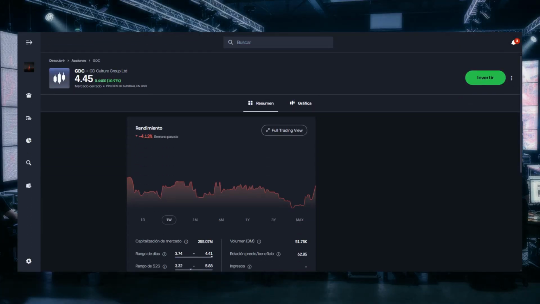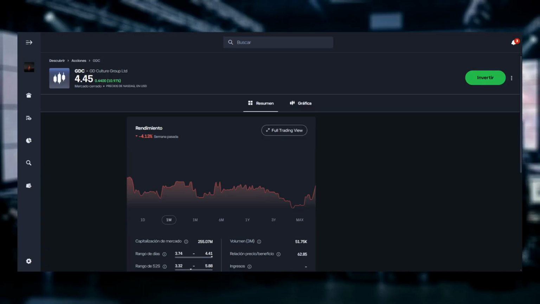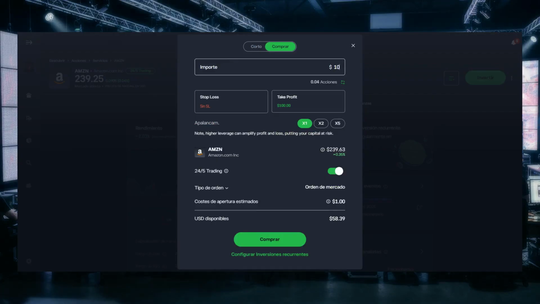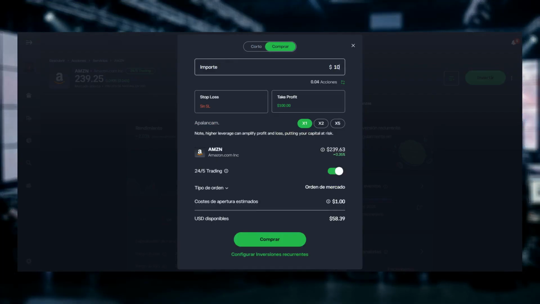On the asset page, review the basic company information and the price chart to confirm this is GD Culture Group Ltd. Check the company summary, exchange label, and ticker to ensure it is the right stock. Tap Invest or Buy, enter the amount you want to allocate, and review the order details carefully before confirming.